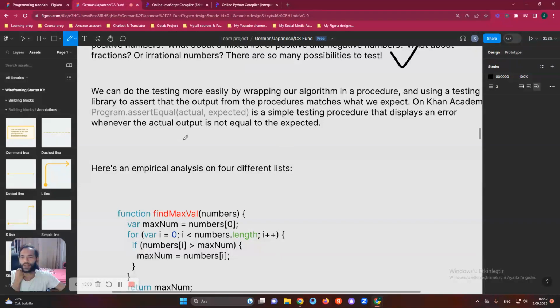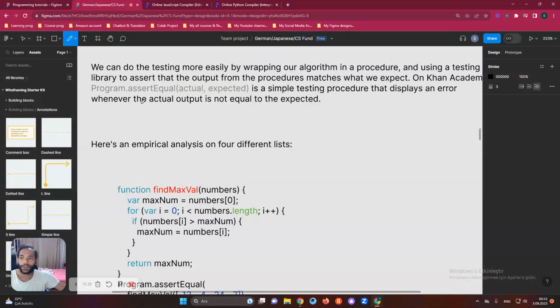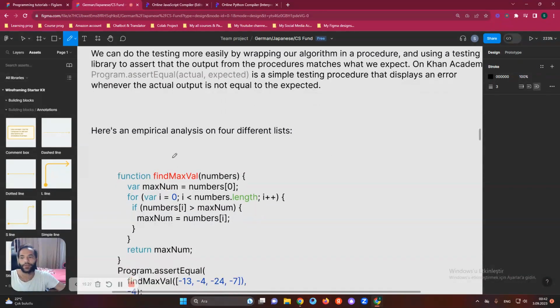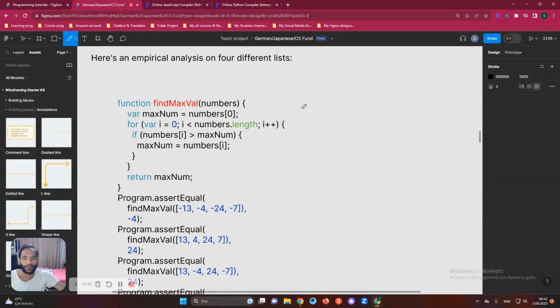By the way, you can check this Khan Academy. I'm using their information to explain things to you, but all the content is from them. I'm just an explainer here, like a teacher. So we can use the program assert equal, then we can put actual, expected, and in this case we can find the real things we are looking for.